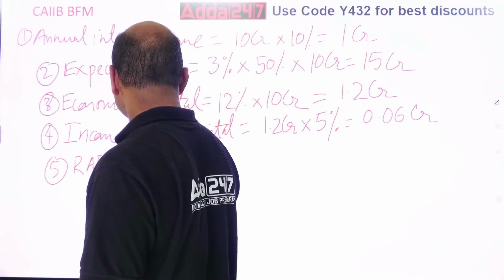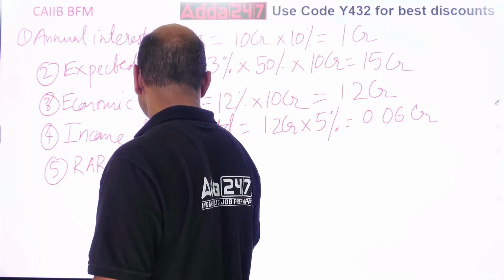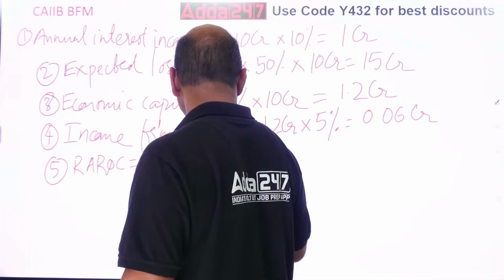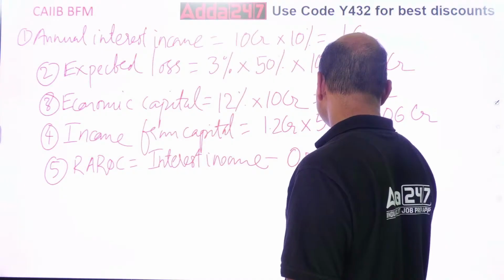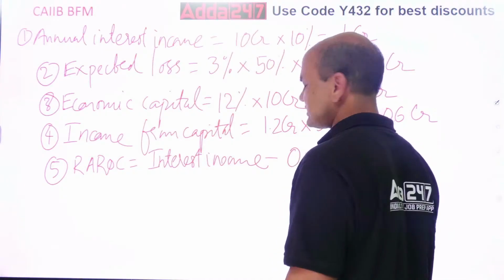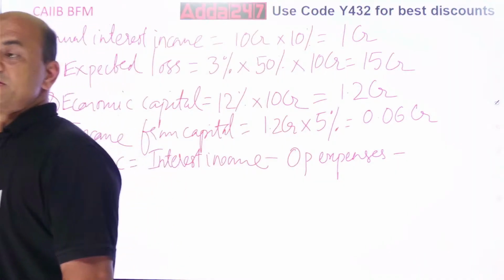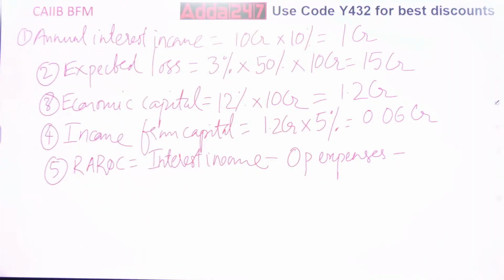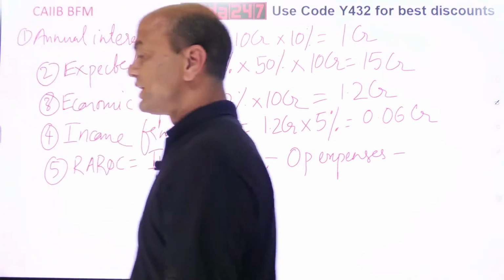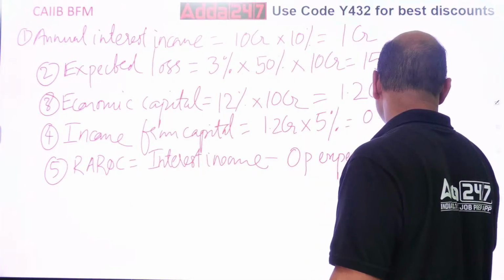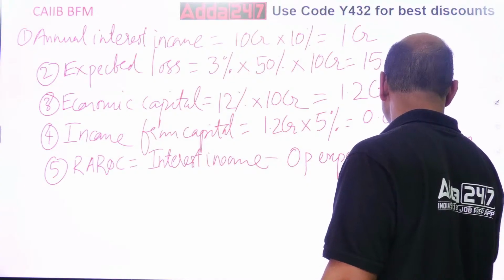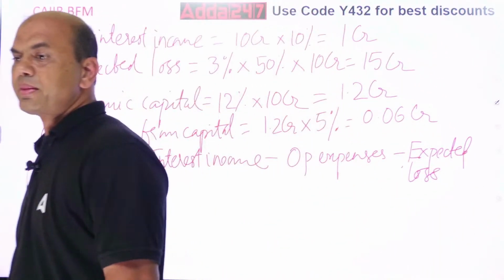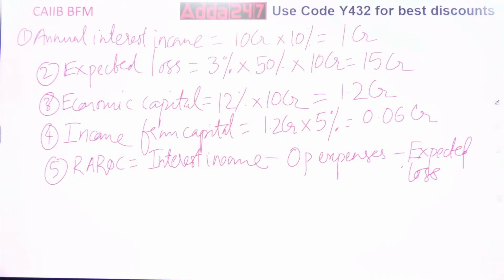Total interest income minus operating expenses, minus expected loss, minus, now what is this?